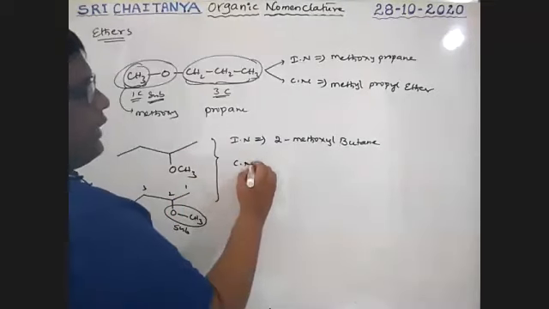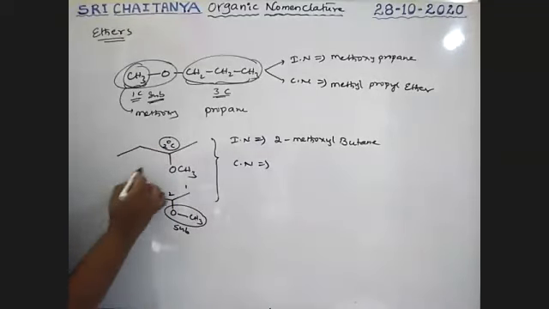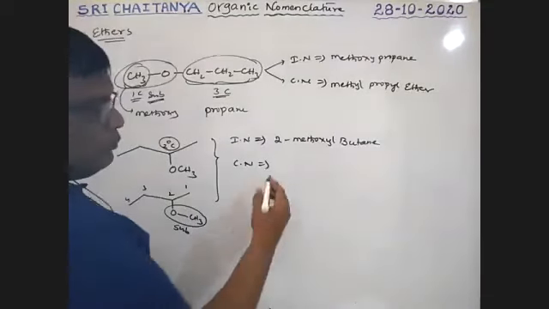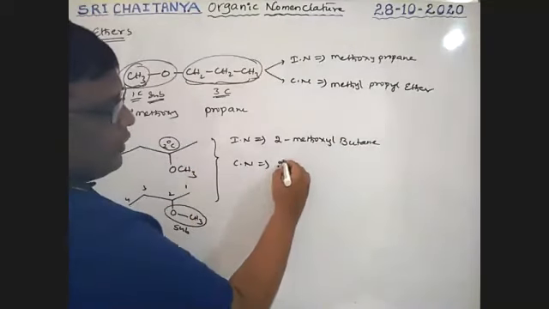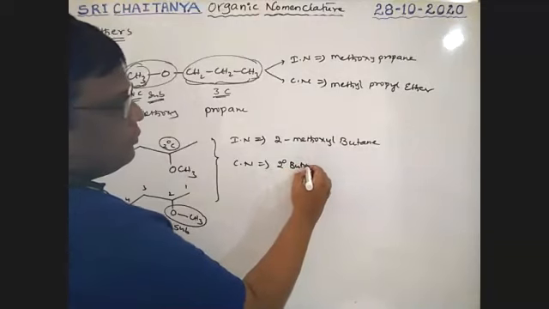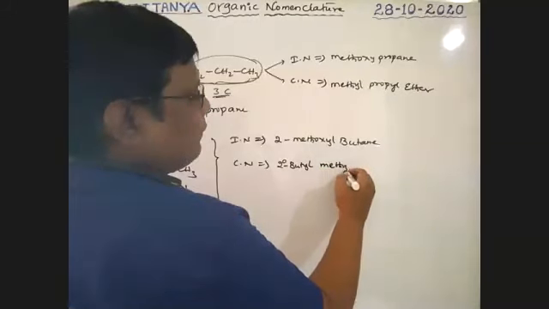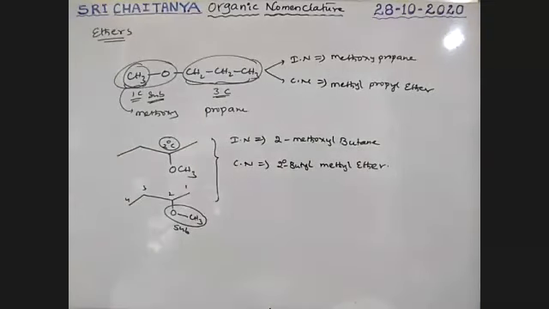Now its common name. Please see here. The carbon attached to this carbon and this carbon is a secondary carbon. It is a butyl group, secondary butyl. And this is methyl. Therefore, its common name is secondary butyl methyl ether. Secondary butyl methyl ether is the common name of this compound.